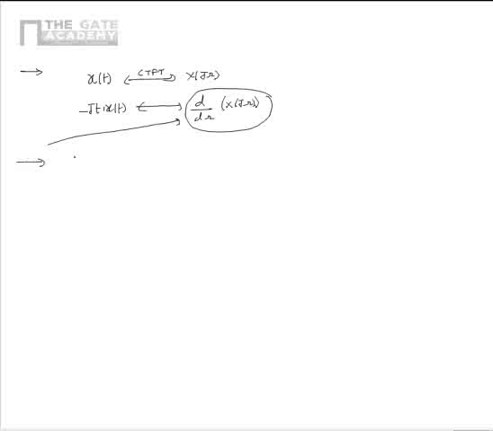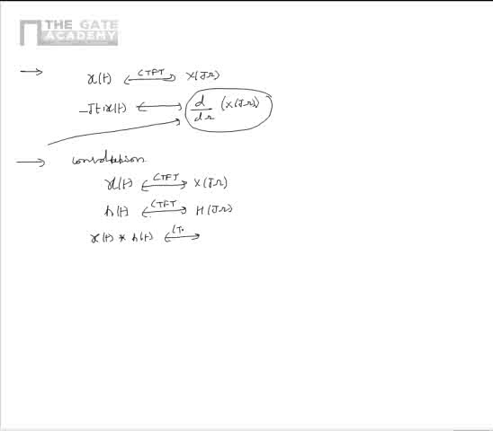Now let us look into another property, that is convolution property, as per which if a signal x of t, which is continuous time and non-periodic, has a continuous time Fourier transform of X of j omega, and if another signal h of t, which is also continuous time and non-periodic, has a continuous time Fourier transform of H of j omega, then x of t convolved with h of t has a continuous time Fourier transform of X of j omega multiplied by H of j omega.